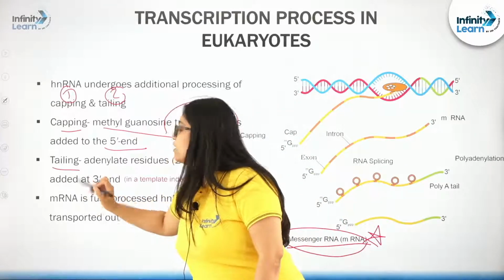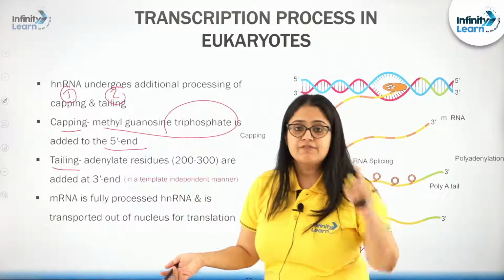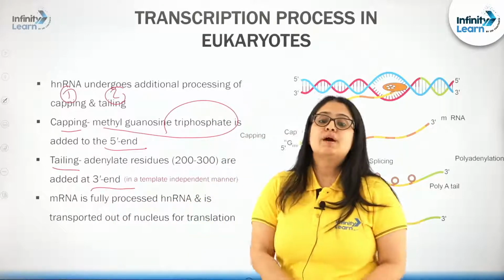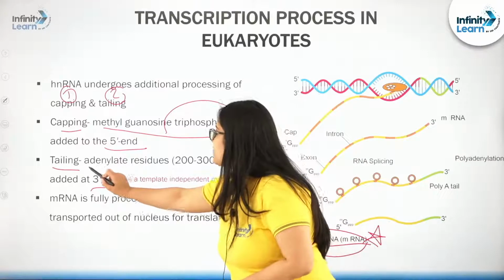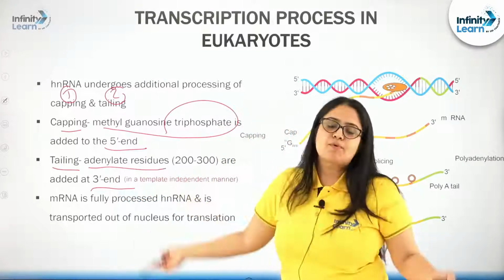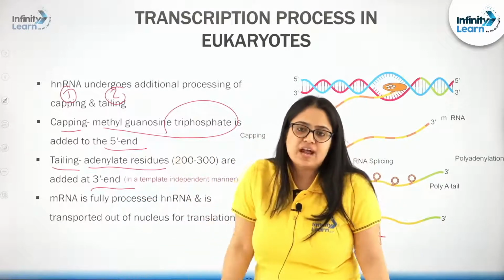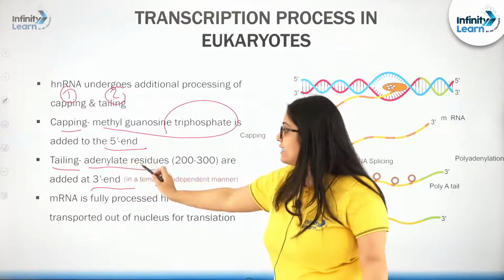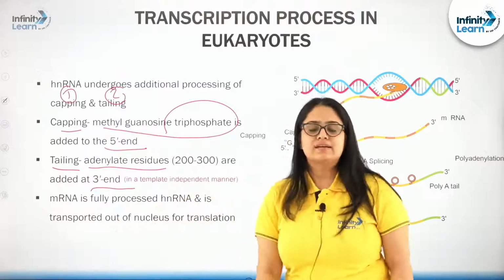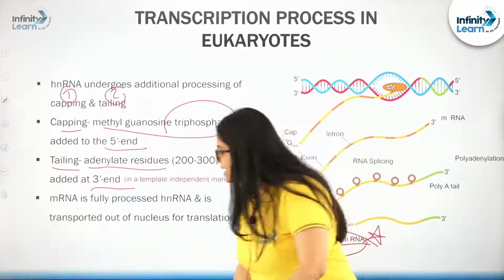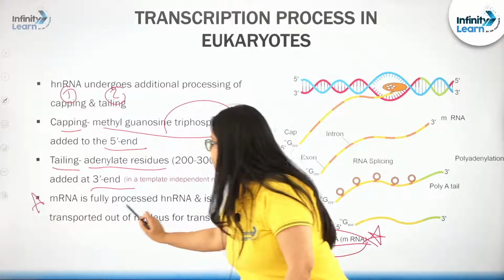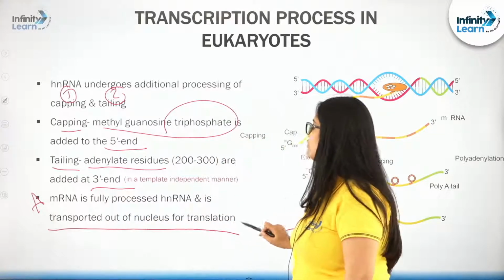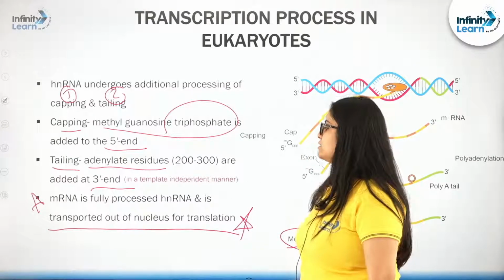Next, tailing. What will happen during tailing? First, a tail will be added at the 3' end, and it will be a poly A, right. Poly A means adenylate residues, approximately 200 to 300 A. Poly A tail will be added. What is poly A? It is adenylate residues added at the 3' end. And then after the mRNA is fully processed, the hnRNA is transported out of the nucleus for translation, right.